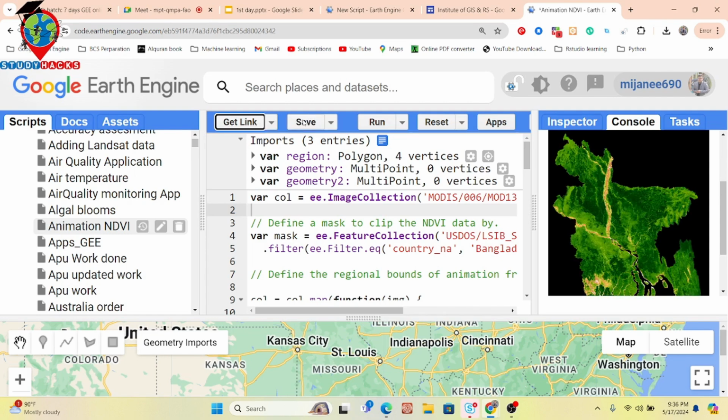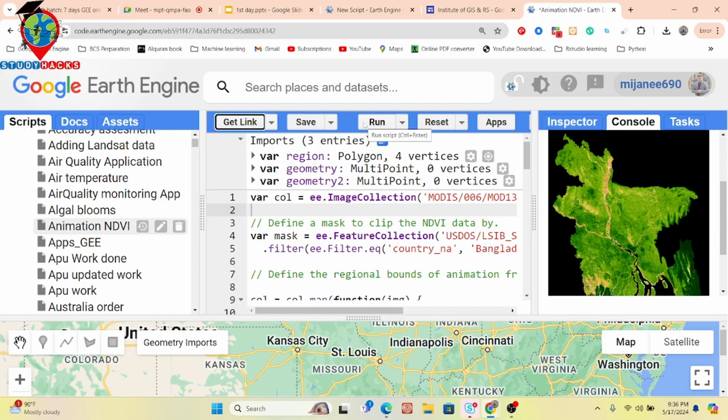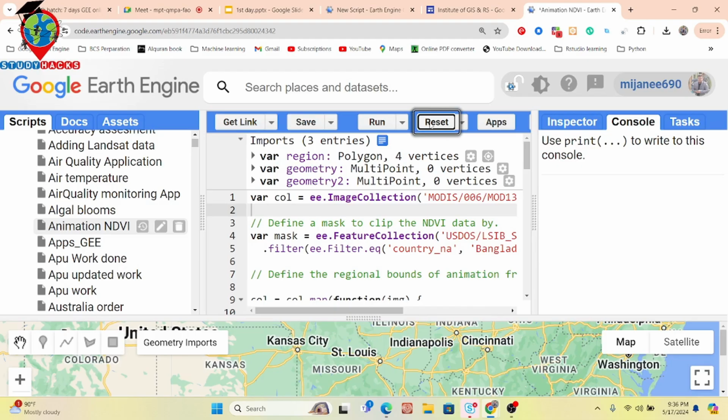Okay? And the save button mainly saves your script, and the run button executes your code. You can also press Control plus Enter. It is the keyboard shortcut. Just simply press Control and Enter on your keyboard, then it also works. And the reset button: basically it will clear the map, inspector, and console. Just click on reset. You can see it's gone.